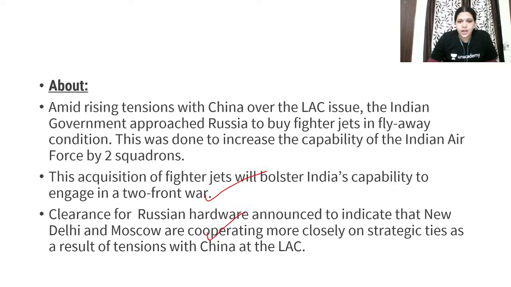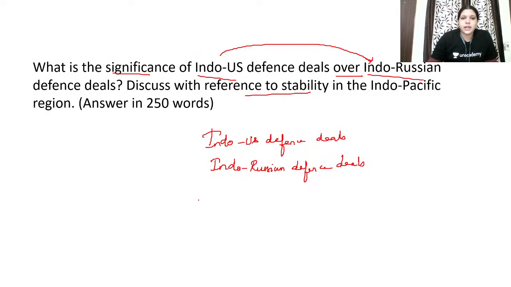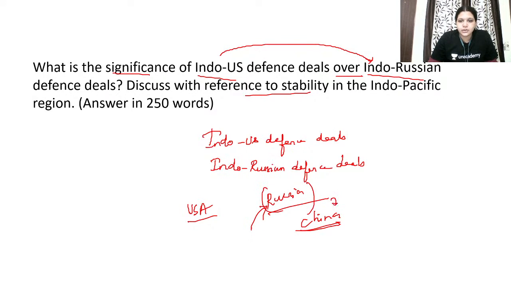And then you are talking about this hardware announcement to increase that New Delhi-Moscow cooperation. Fine, you are writing about all these things. And in terms of Indo-Pacific, you are going to write a concept like, you have USA and Russia. So both of them are very important to us, but we know very well the Chinese aggression is increasing in that place. So the Russian deals are very important for India to control China. So Russia is the country, I mean the most close country to China. And to maintain stability in the Indo-Pacific region, it is very important for India to have the proper deal with both USA and Russia. Okay, so like that you are finishing.